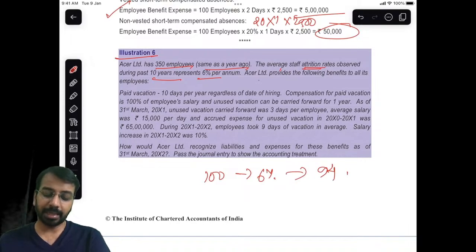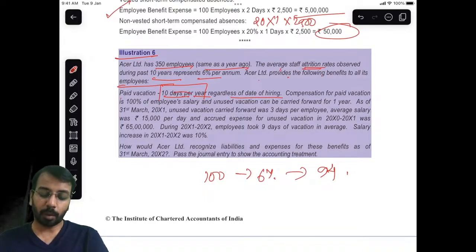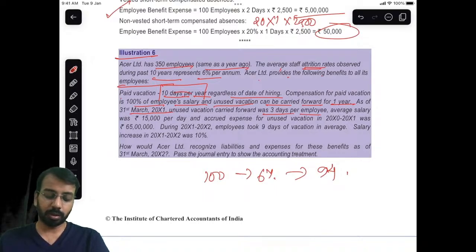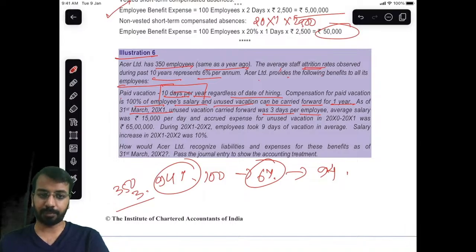Okay. Acer Limited provides the following benefits to all its employees. Paid vacation 10 days per year regardless of date of hiring. So join in December, okay, you get 10 days per year. Compensation for paid vacation is 100% of employee salary, and unused vacation can be carried forward for 1 year. As of 31st March of year 1, unused vacation carried forward was 3 days per employee. So you have 350 employees, 3 days per employee, and you have 94% retention rate, 6% attrition rate, right?